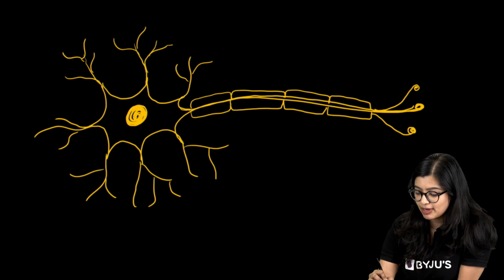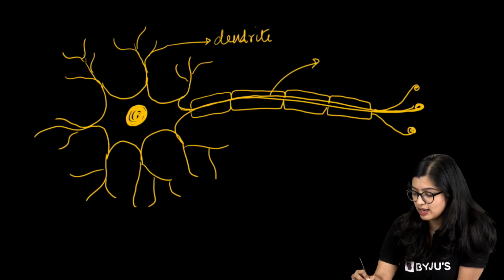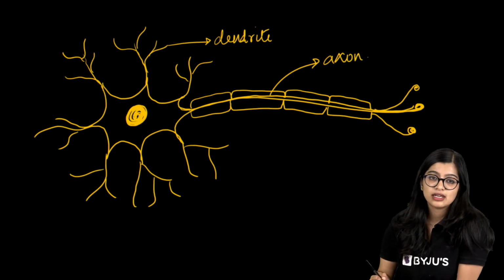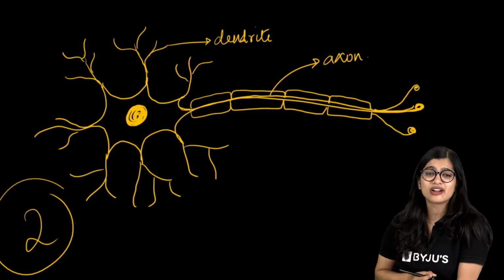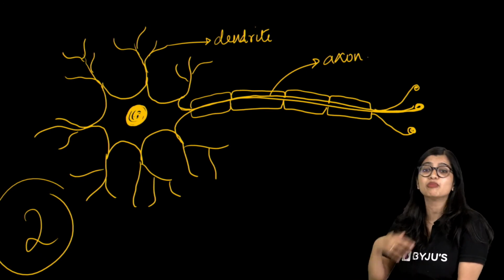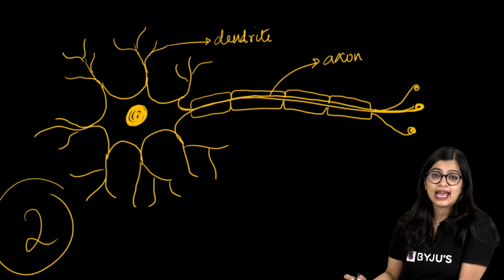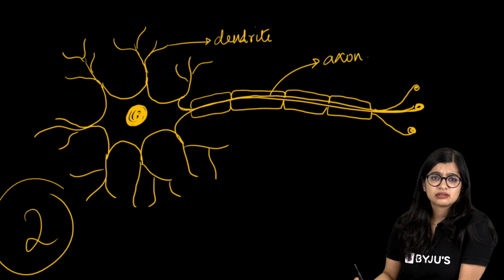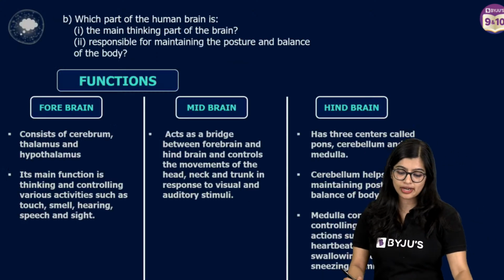Now, they have asked you to label dendrite. So, you will label your dendrite here and you will label your axon. 2 marks you have got just doing this. Neuron is very similar to a tree. But my point of drawing the neuron is to show that it need not be some beautiful looking neuron. It needs to convey the message. Normally it will not come in the CBSE exam so far. So this of course is the neuron image.